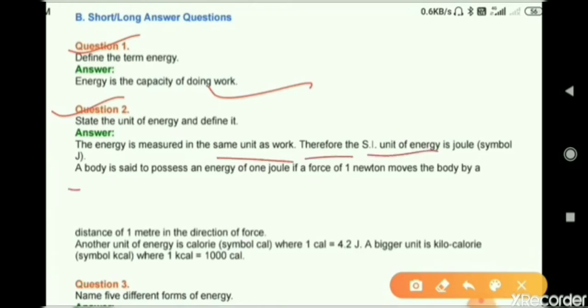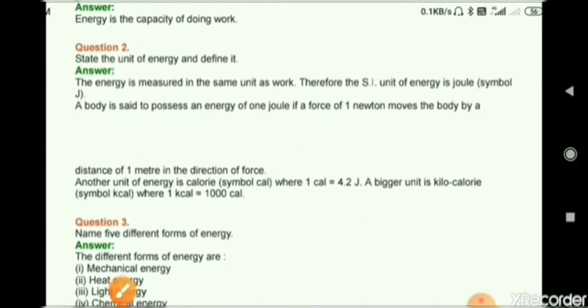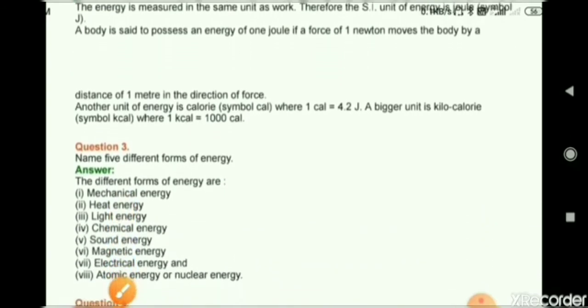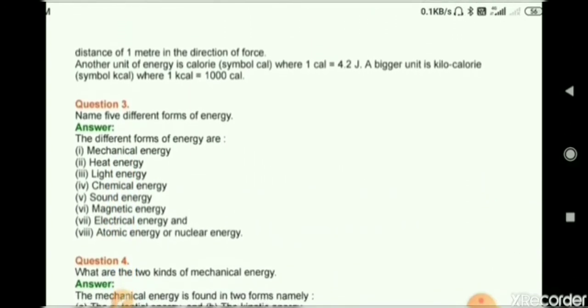And a body is said to possess an energy of 1 joule if a force of 1 Newton moves the body by a distance of 1 meter in the direction of force. Another unit of energy is calorie, where 1 calorie is equal to 4.2 joule. A bigger unit is kilocalorie, that is 1 kilocalorie is equal to 1000 calorie.